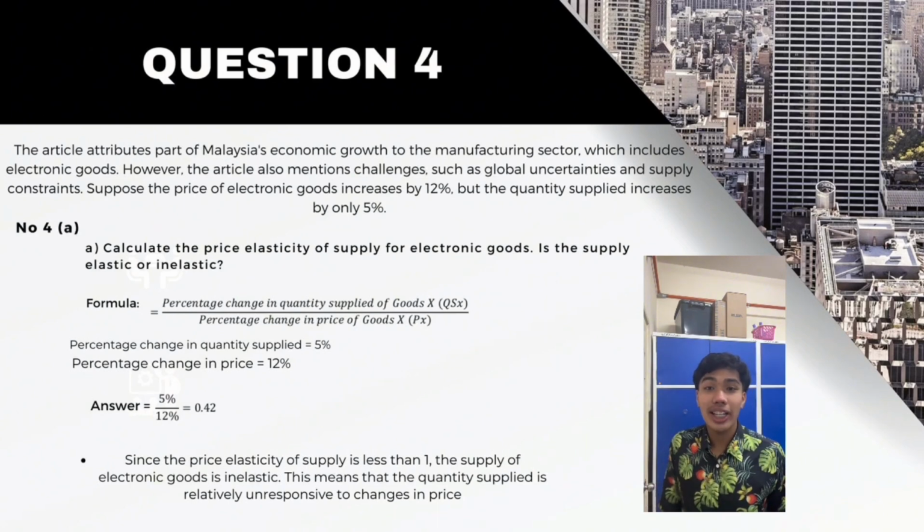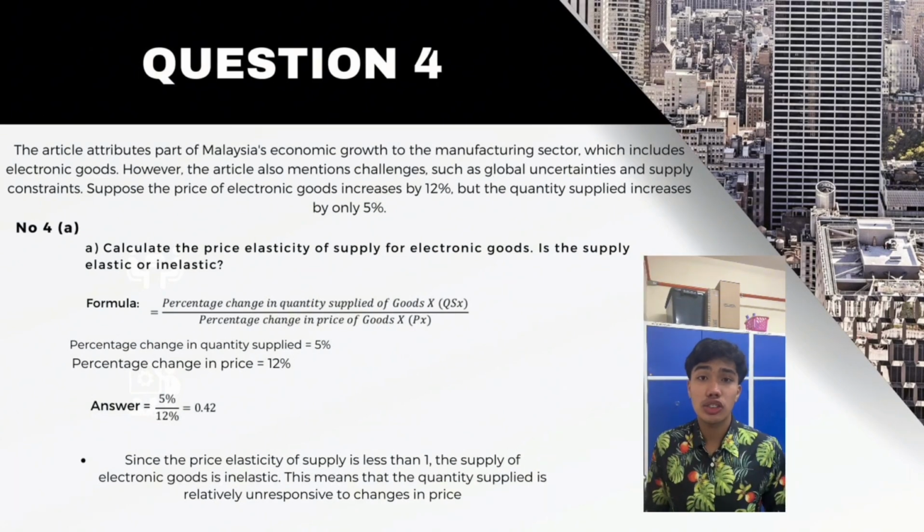However, supply constraints exist. We are given a case where the price of electronic goods increased by 12%. The quantity supplied increased by 15%. So, our goal is to calculate the price elasticity of supply and determine whether supply is elastic or inelastic.